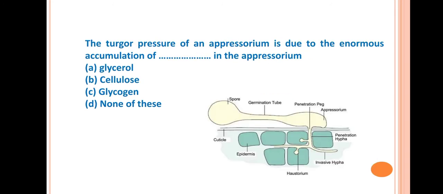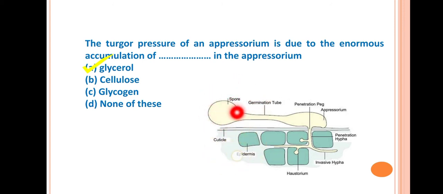Next question: the turgor pressure of an appressorium is due to the enormous accumulation of what in the appressorium? Answer is glycerol. After the germination of a spore, how does it germinate?